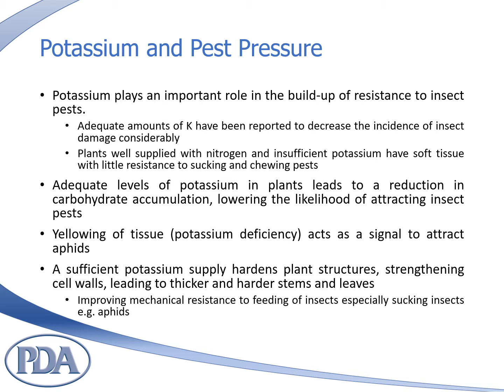Adequate levels of potassium in plants leads to a reduction in carbohydrate accumulation, lowering the likelihood of attracting insect pests, while the tissue yellowing symptoms of potassium deficiency acts as a signal to attract aphids. A sufficient potassium supply tends to harden plant structures, strengthening cell walls, leading to thicker and harder stems and leaves. This hardening of plant structures improves mechanical resistance to feeding of insects, especially sucking insects, such as aphids.